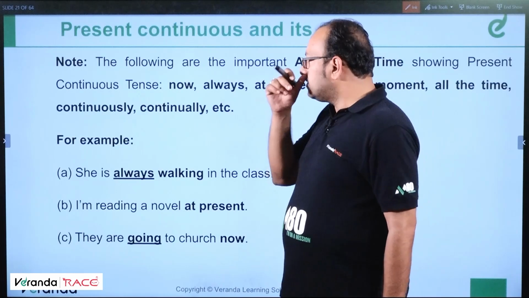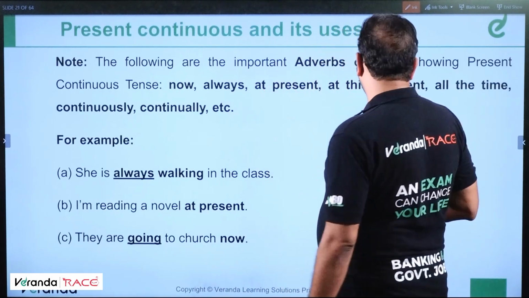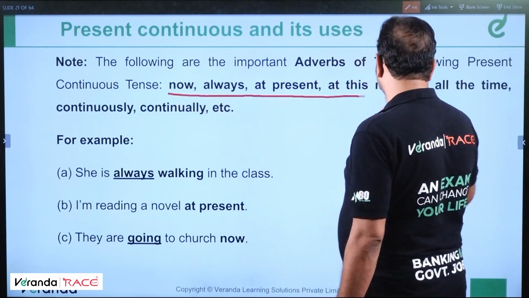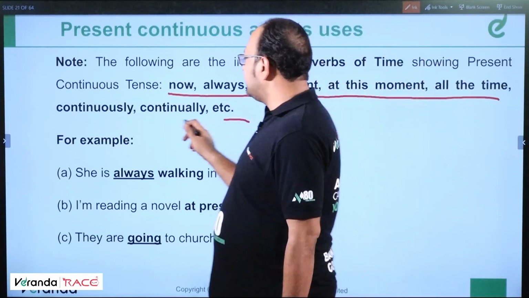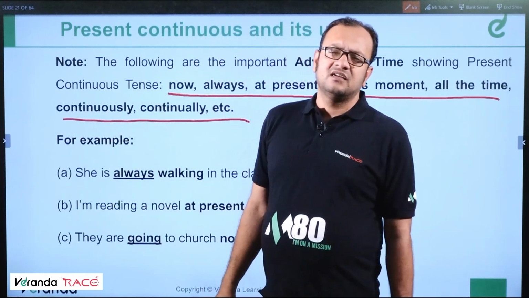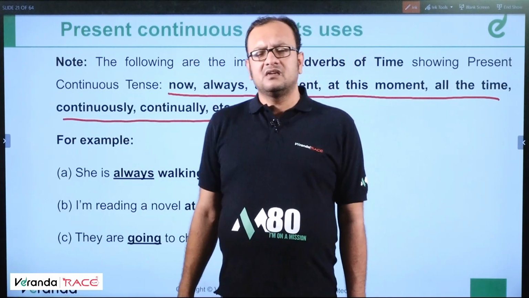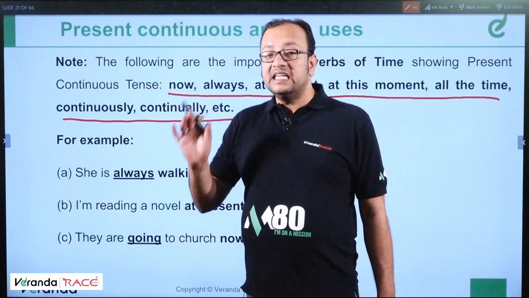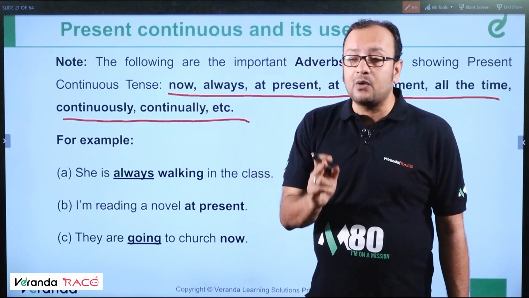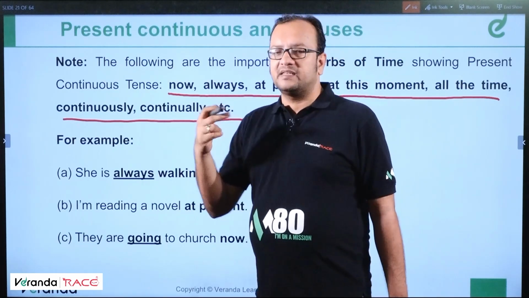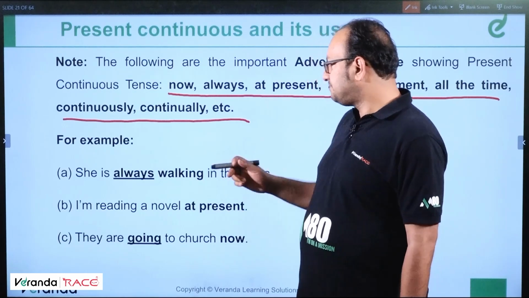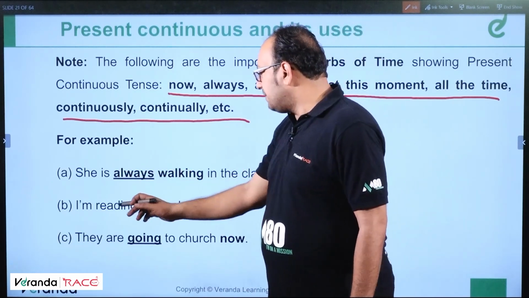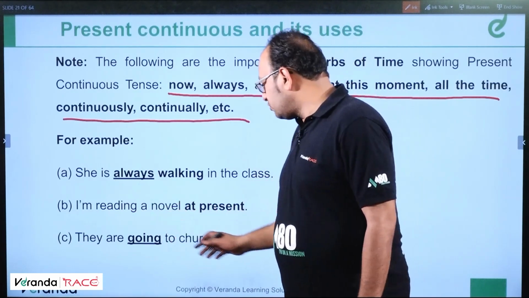Okay. Notice the following are the important adverbs of time showing present continuous tense. For example, now, always, at present, at this moment, all the time, continuously, continually, day by day, currently, at the moment, these days, nowadays. These words are used with present continuous tense. Example, she is always walking in the class. I'm reading a novel at present. They are going to church now.